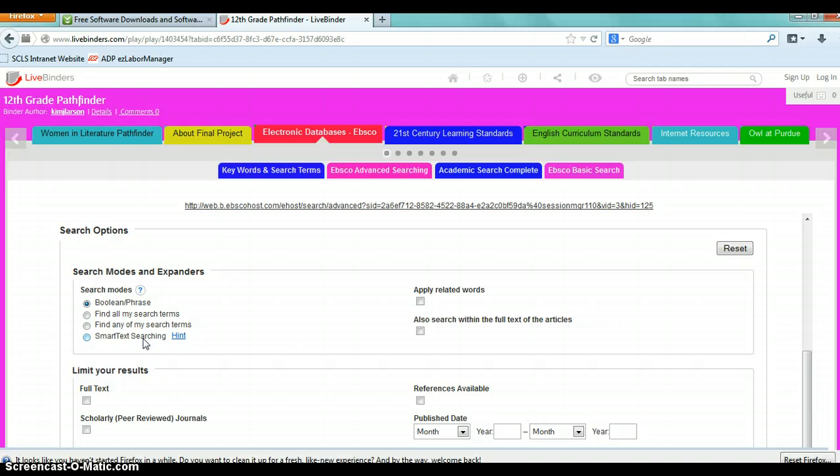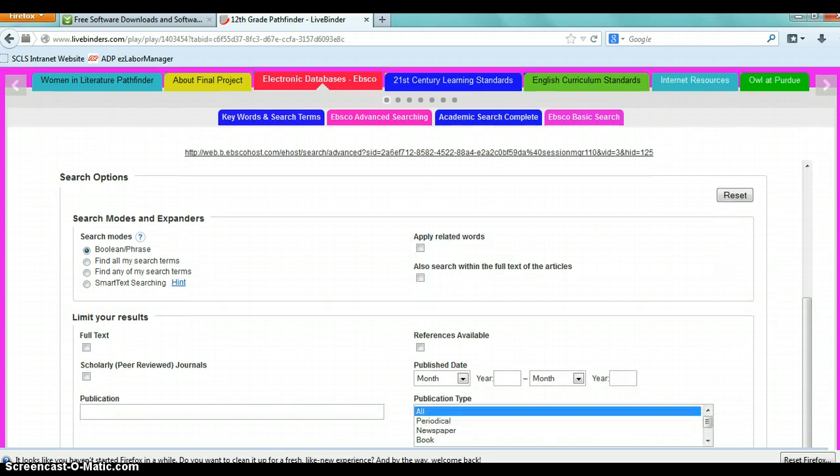Smart text searching is fairly new to EBSCO, and it's sort of interesting. You can insert into the search bar lines, paragraphs, even whole pages of text, and EBSCOHost will search through the text trying to find specific information for you depending on what you put in. And then below that you can see the limit your results.